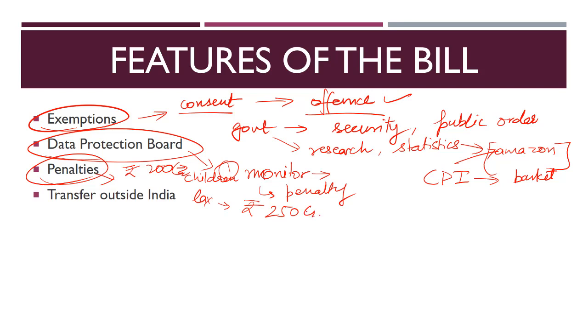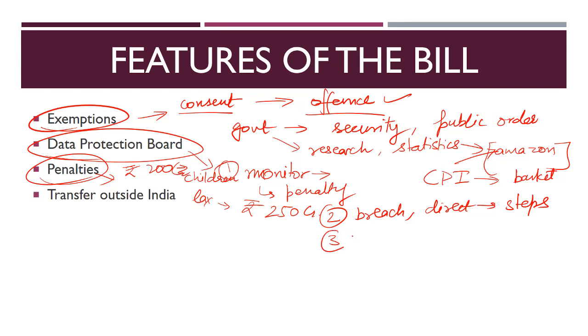So this penalty provision is also there. Apart from monitoring and imposing the penalty, the Data Protection Board is also entrusted with directing the data fiduciary. In case any breach happens, the DPB, that is the Data Protection Board, will direct that data fiduciary that these are the next steps you should be taking now. Since data has been breached, you should inform us and you should inform the data principal so that we can see to it that the effect, the implication of the data breach, is minimal.